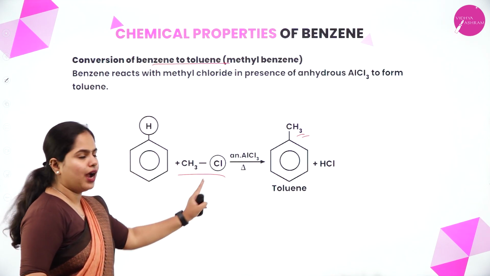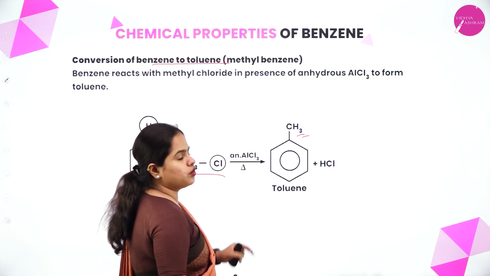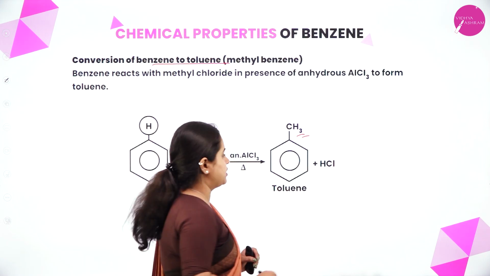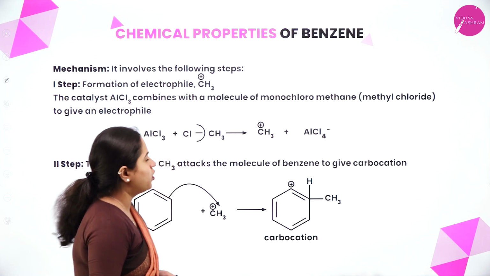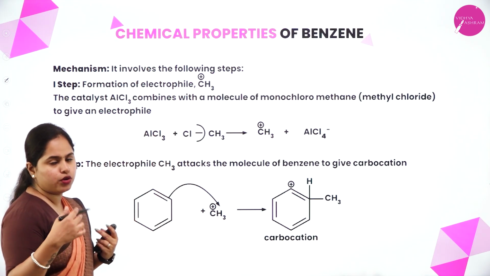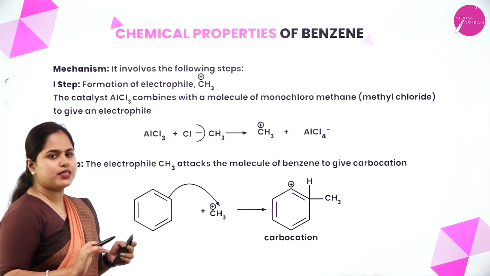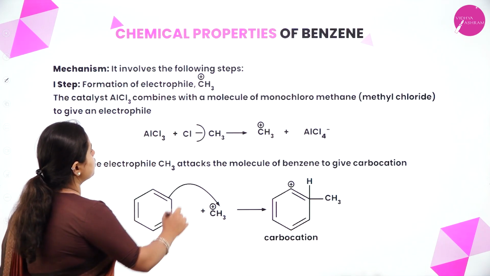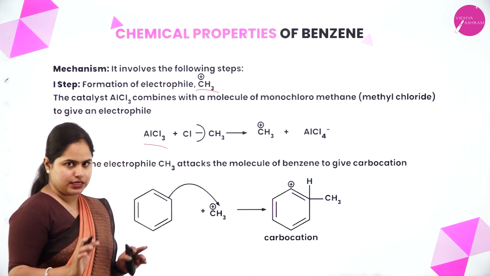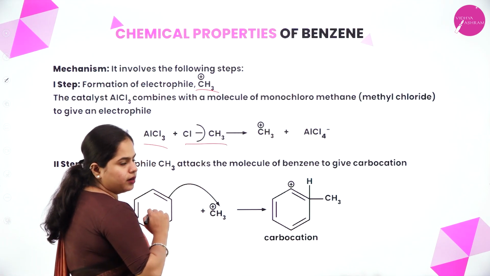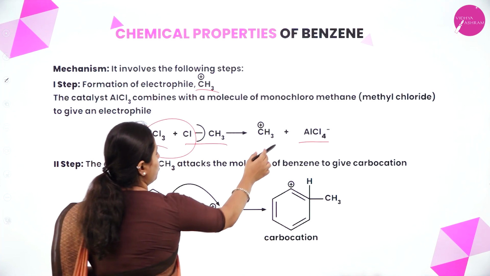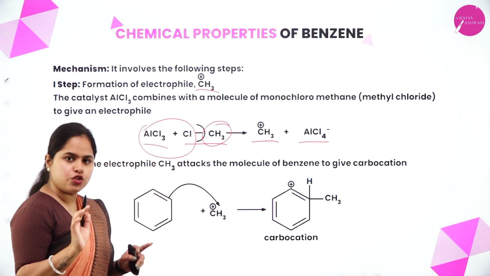So to benzene we are going to add methyl chloride in presence of anhydrous aluminum chloride, and what happens? The CH3 group will be substituted here and you'll get HCl. Okay, so I hope that is clear. Now it involves the following steps. We are going to see the mechanism of it, and it's also quite similar to what we have already studied. First is the formation of CH3 plus. So how are you going to get that? AlCl3 is there, and you have your methyl chloride. This will combine and form AlCl4 minus, and you have CH3 plus left here. So you got your electrophile.